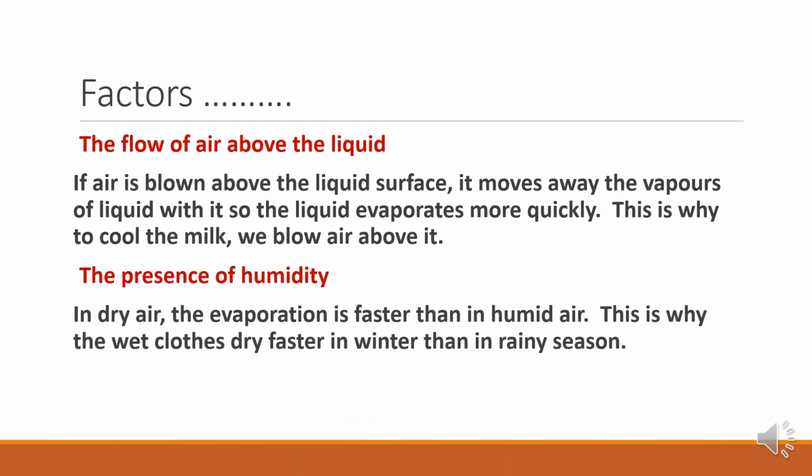Then the presence of humidity. Humidity is the presence of moisture in the atmosphere. In dry air, if there is less moisture in the air, then evaporation becomes faster. But if the air is humid, that is, a lot of moisture is already present, then our liquid will not evaporate faster. That is why wet clothes dry faster in winter than in the rainy season, because in the rainy season there is a lot of moisture in the atmosphere, so the clothes will not dry fast, but in dry air the evaporation is very fast.